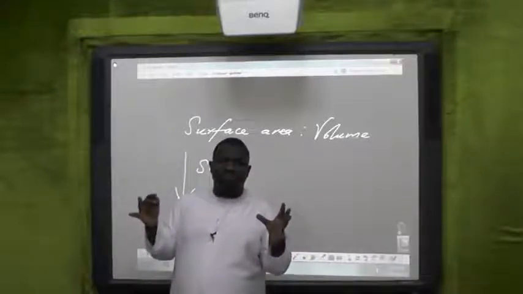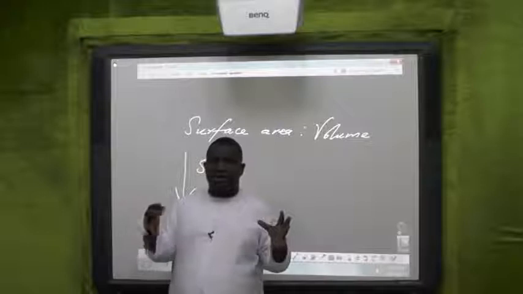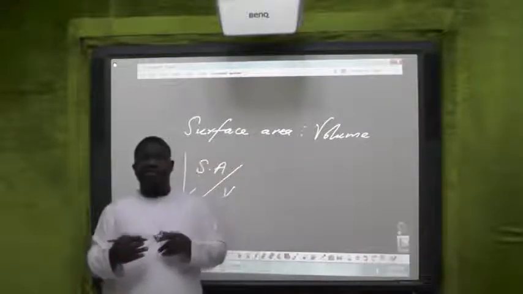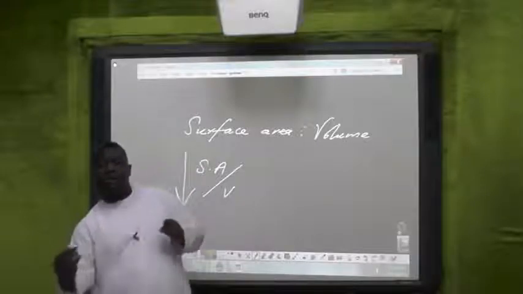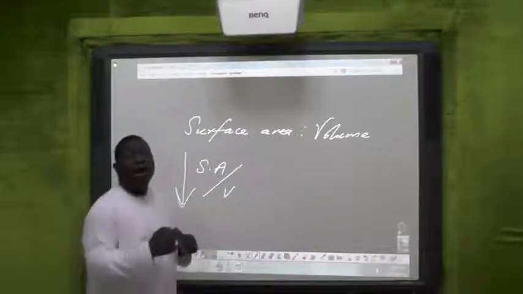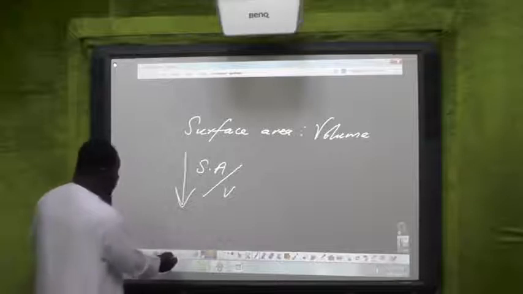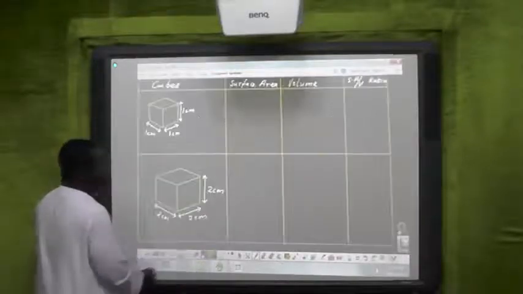One is double the other in dimension. The length of the bigger one is double, the height is double, and the width is double. Let's look at the surface area to volume ratio.